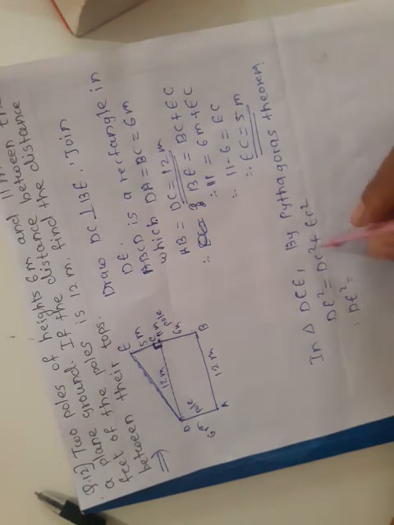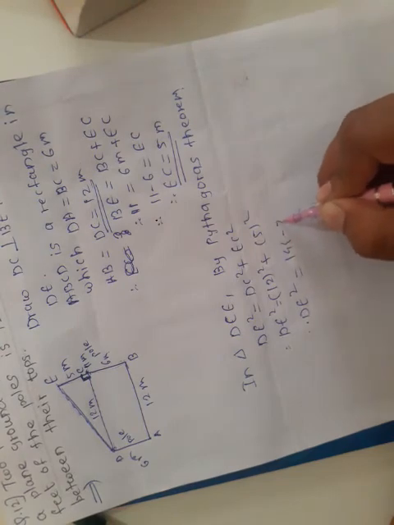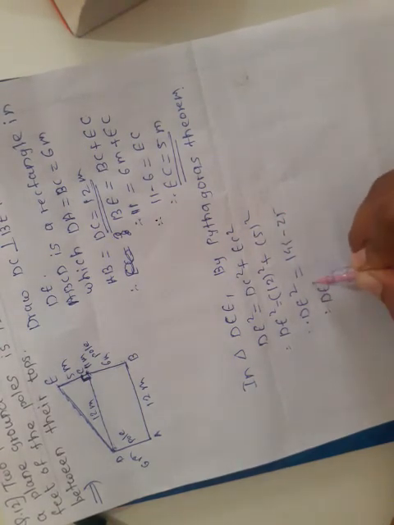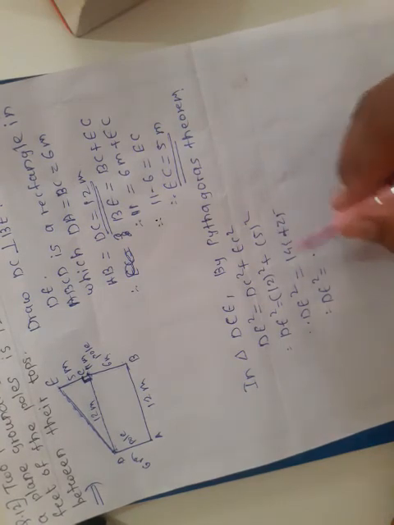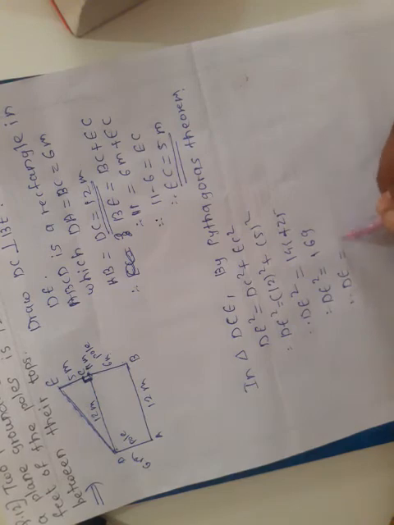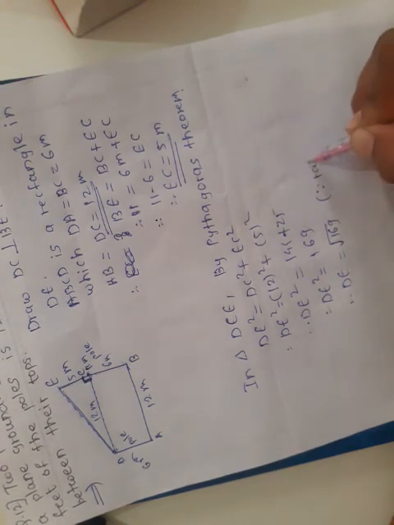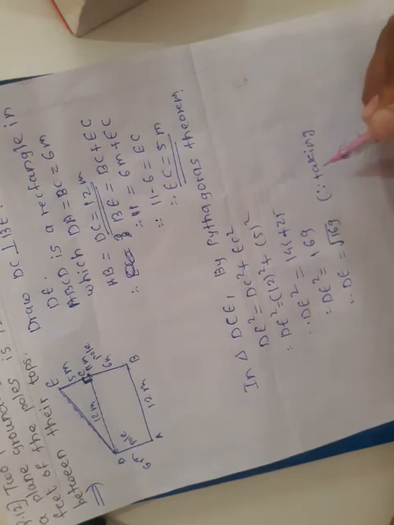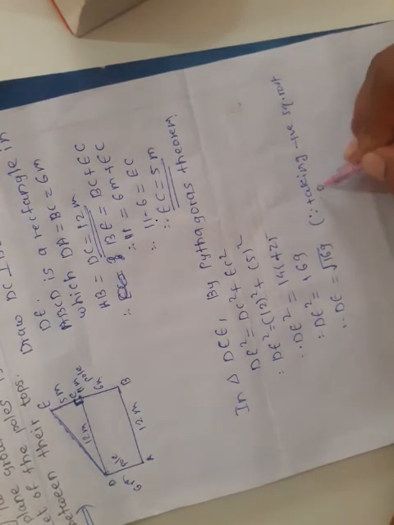So DE square is equal to DC is 12 square plus EC means 5 square, and therefore DE square is equal to 144, not minus, 144 plus 25 means what? 169, and therefore DE is equal to under root of 169.